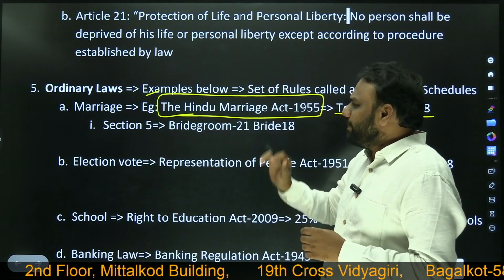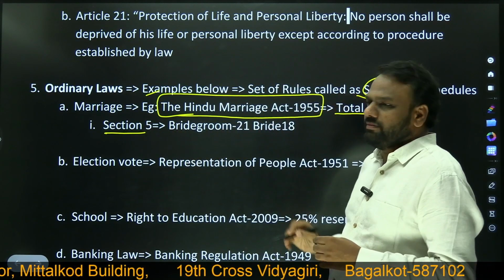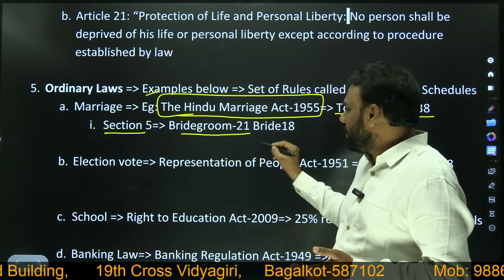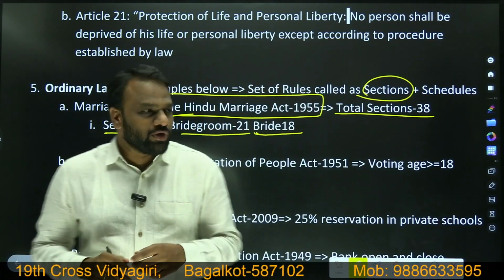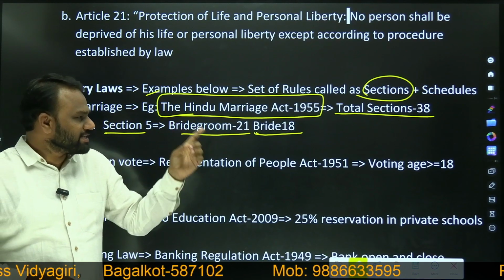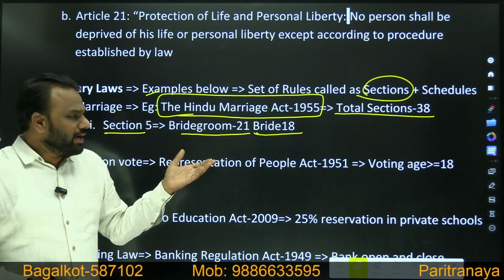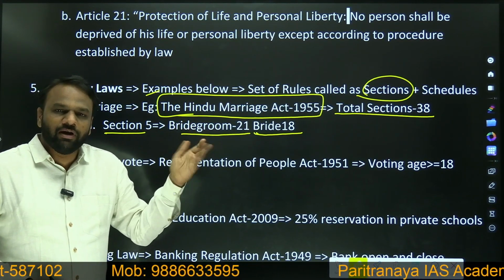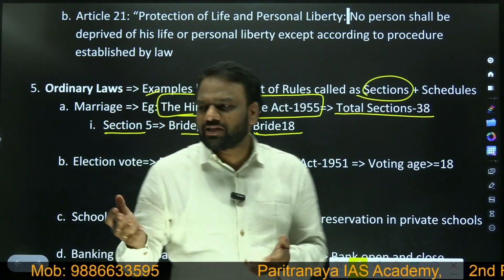Again, one example I have taken. Section 5 of the Hindu Marriage Act says that the bridegroom should be at least 21 years old and the bride should be 18 years old. So among the 38 different sections, section 5 says that the boy should be at least 21 years old and the girl should be at least 18 years old in order to become eligible for marriage. Similarly, we have many laws, a few more are listed here.